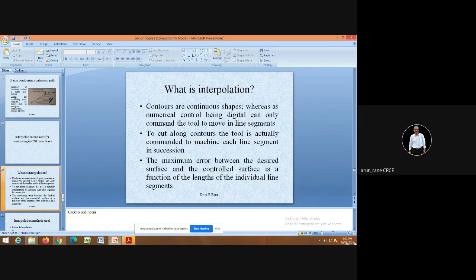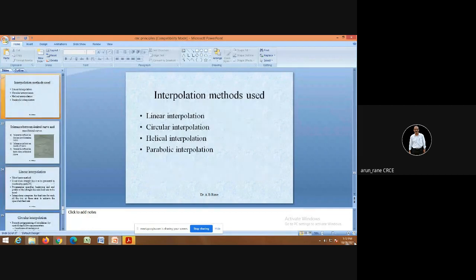So interpolation is nothing but a definite relation between two axes or between three axes. That is what is called as the interpolation. So there are different methods like linear interpolation, circular interpolation, helical, parabolic. Linear interpolation means y is equal to mx plus c.